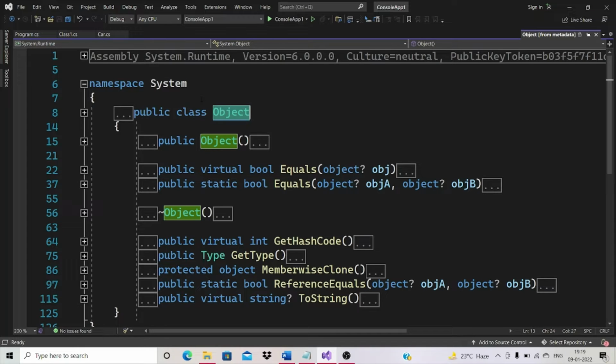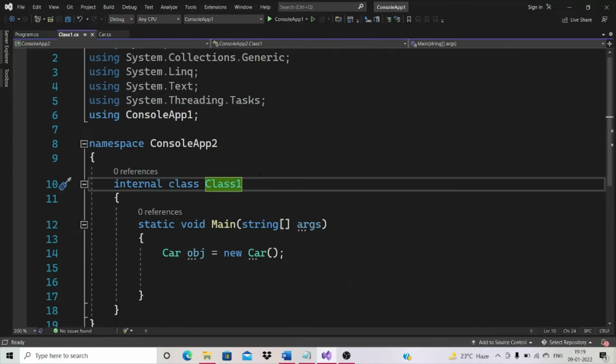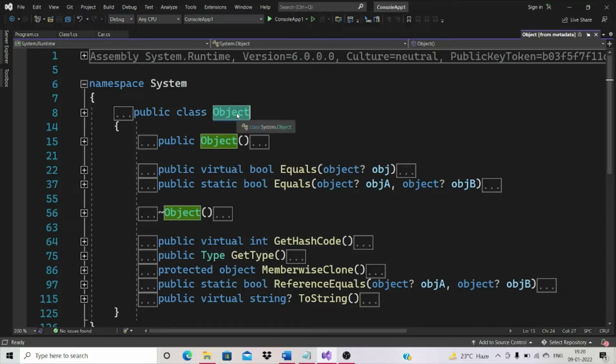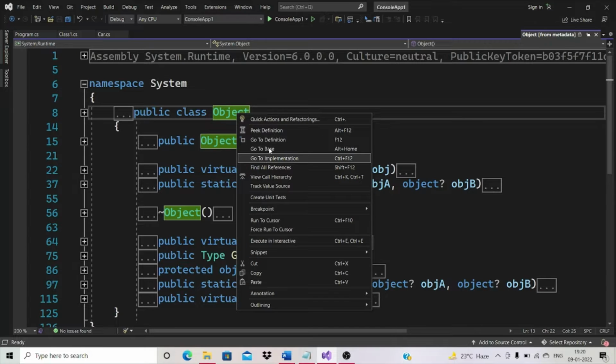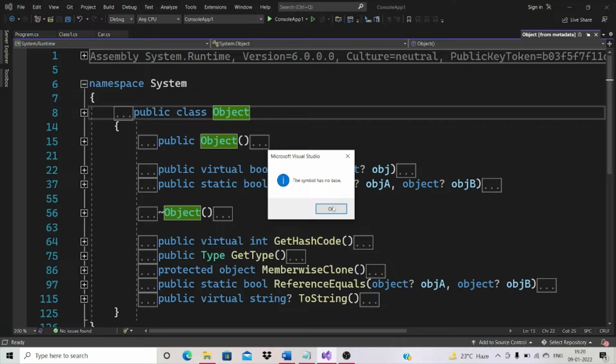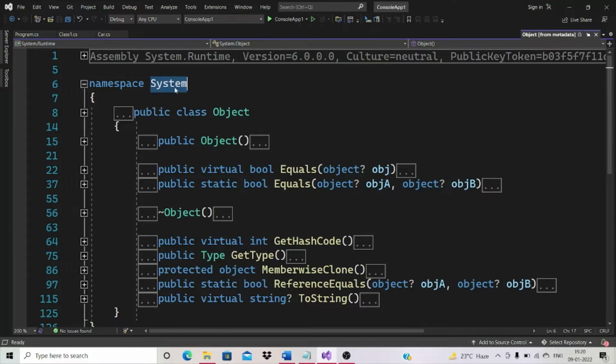It is present in the system namespace. There is no further base class for object. If you see here, right click, try to check for further base class, go to base. This symbol has no base. So object class is the base class for all the classes in .NET framework. It is present under system namespace.